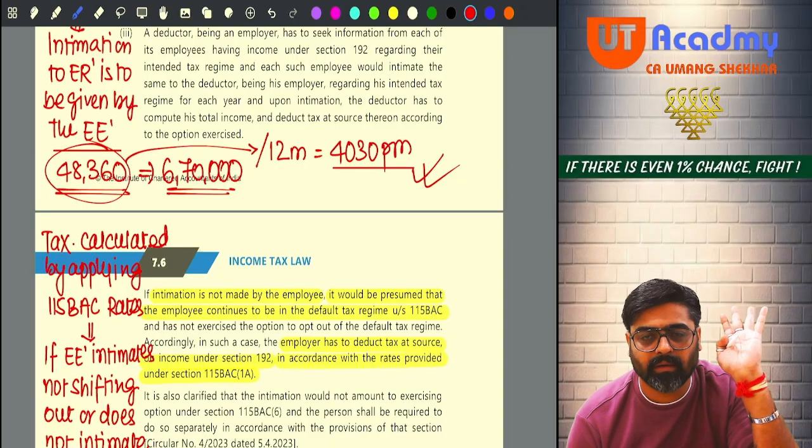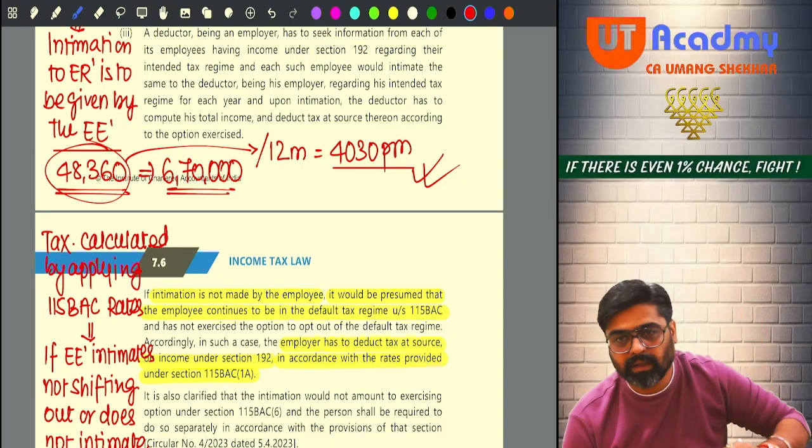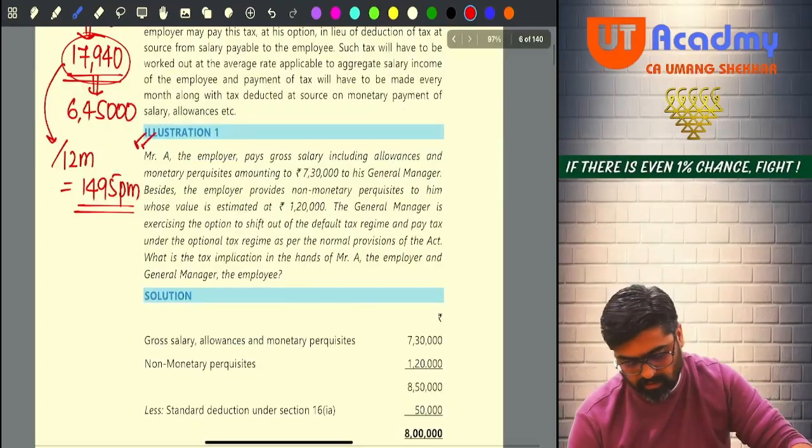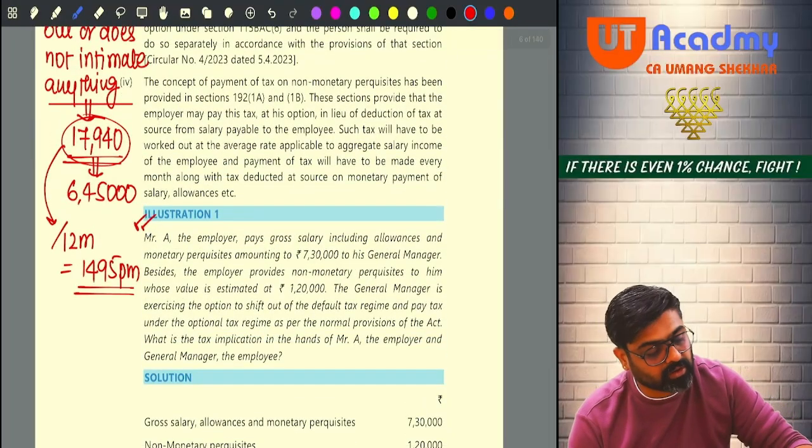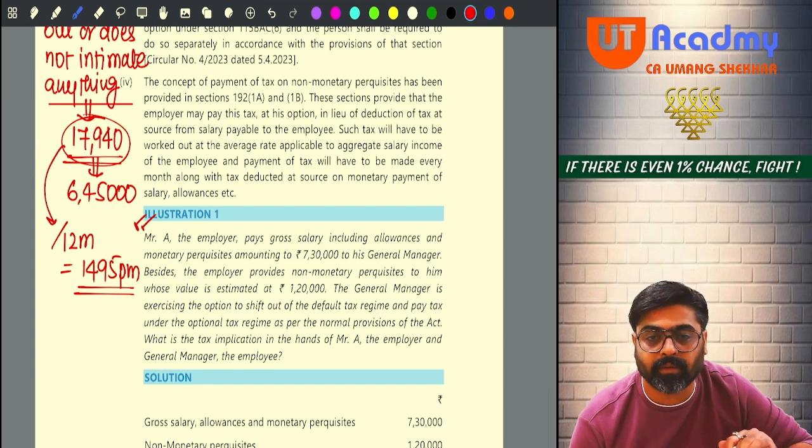Getting my point, everyone? Here, if you apply, see, 17,940 is calculated on how much amount? 6,45,000. So divided by 6,45,000 into 100, you are going to get 2.78%. Hello sir, did you get 2.78%?